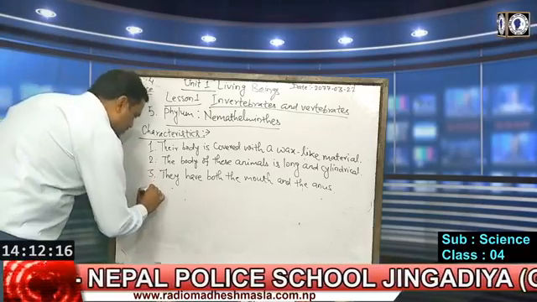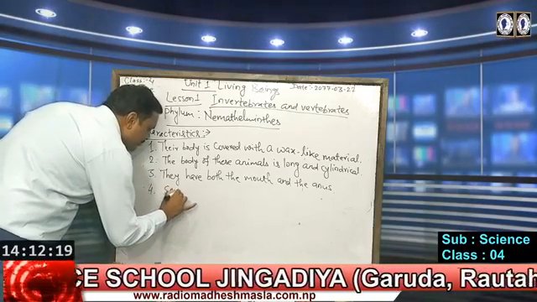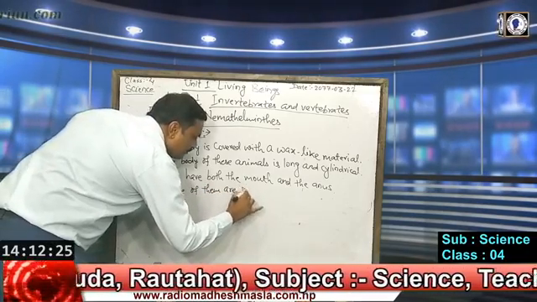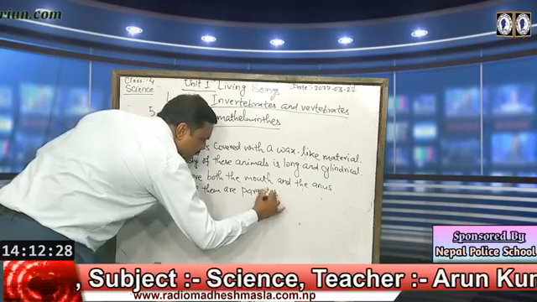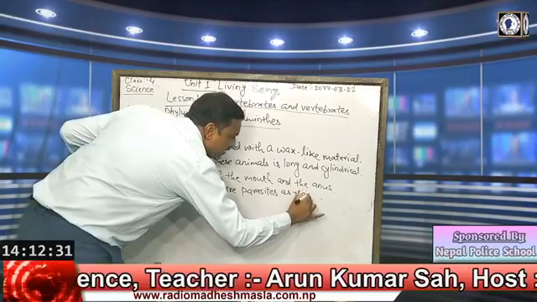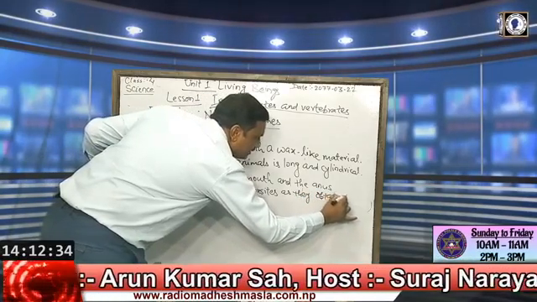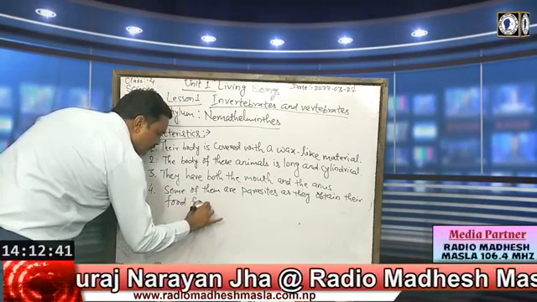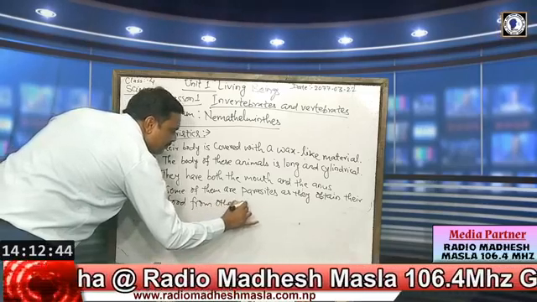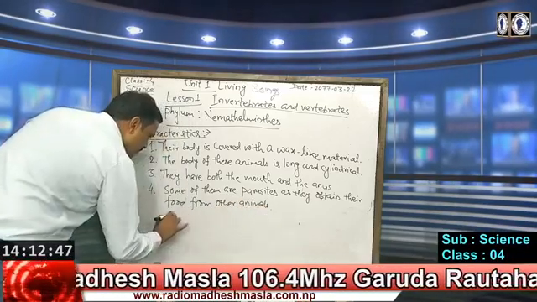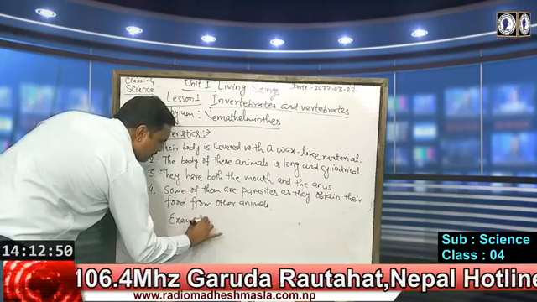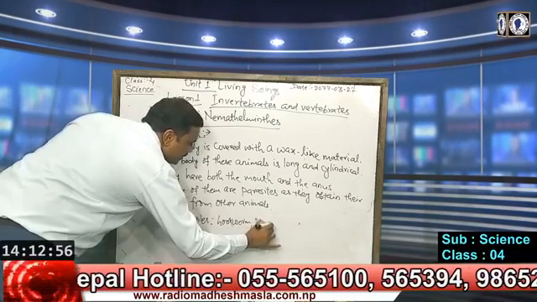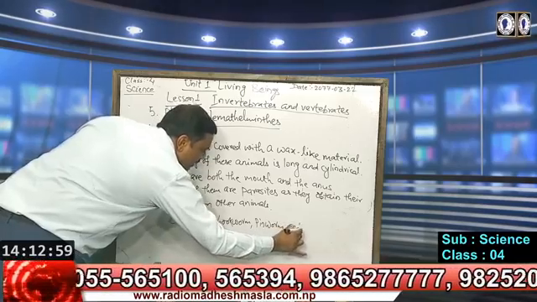Similarly, fourth characteristic we can write: some of them are parasites as they obtain their food from other animals. Examples: hookworm, pinworm, ascaris.